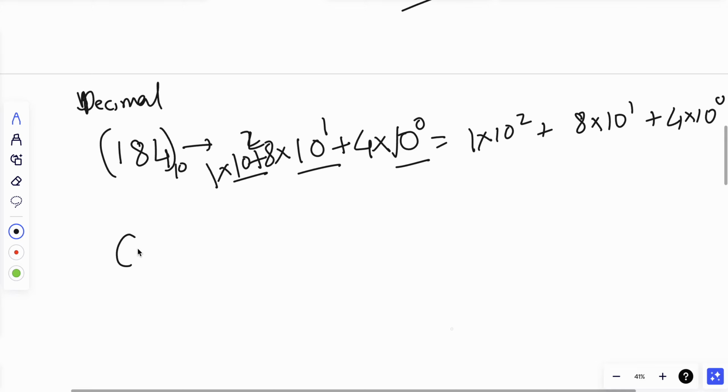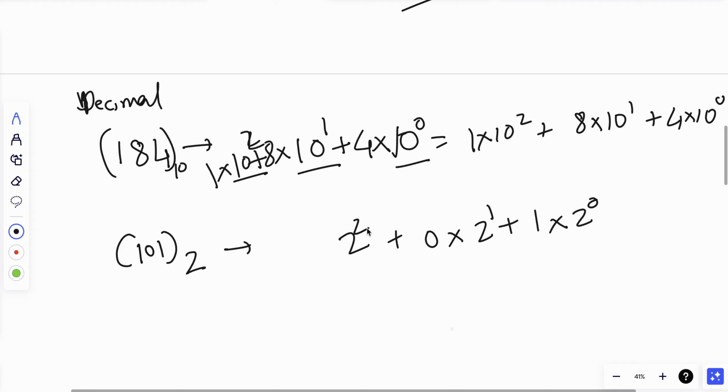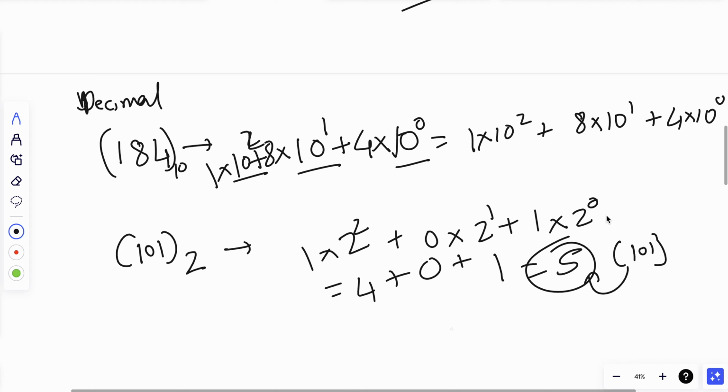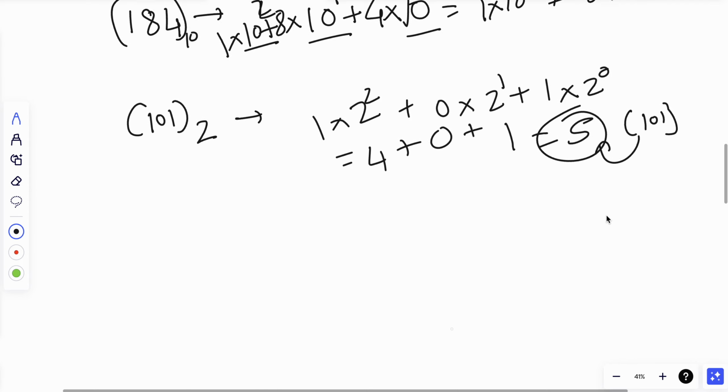Now binary is 101, with base 2. Just do it the same way. It is 2 raised to 0 into 1 plus 2 raised to 1 into 0 plus 2 raised to 2 into 1. So this is equal to 4 plus 0 plus 1, which is equal to 5. So we understand that 101 means 5. This is the simple way of understanding it.